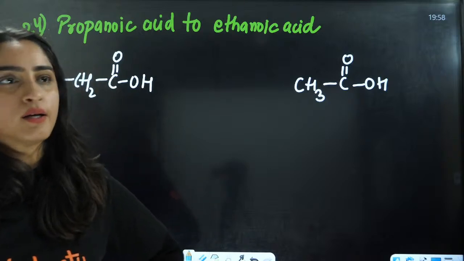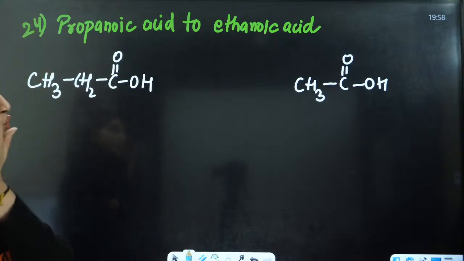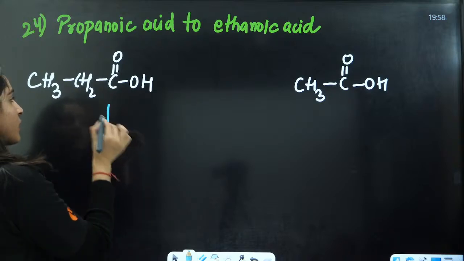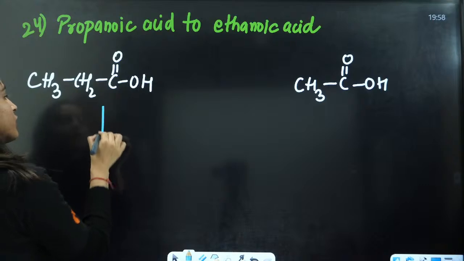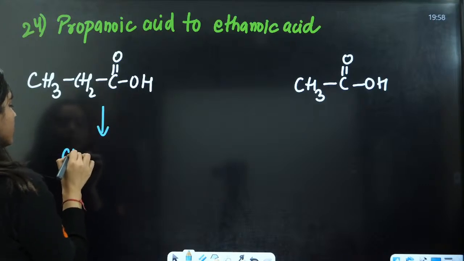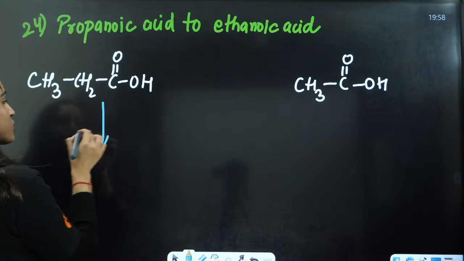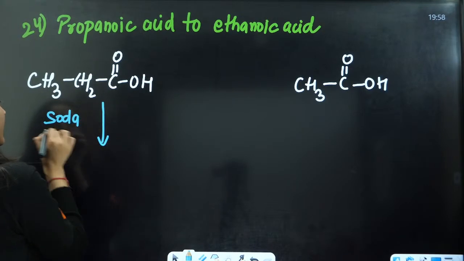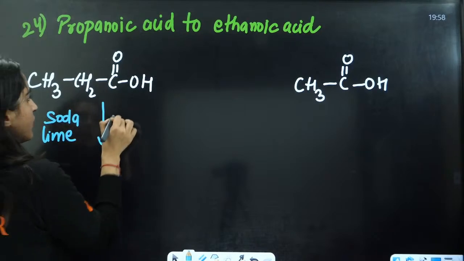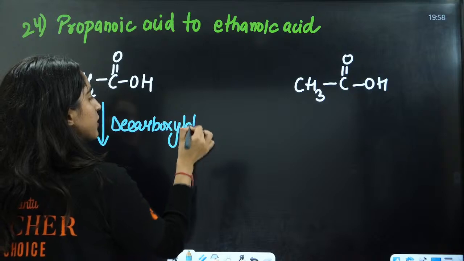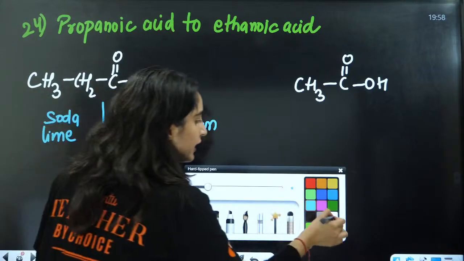How do we do it? There are so many ways to do it. What I feel is the best way is to convert it into the sodium salt, then soda lime decarboxylation.